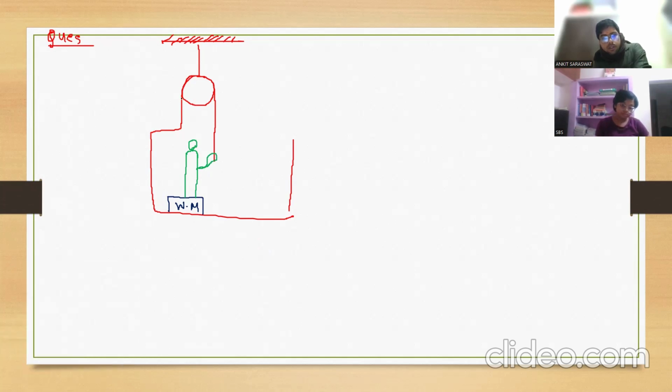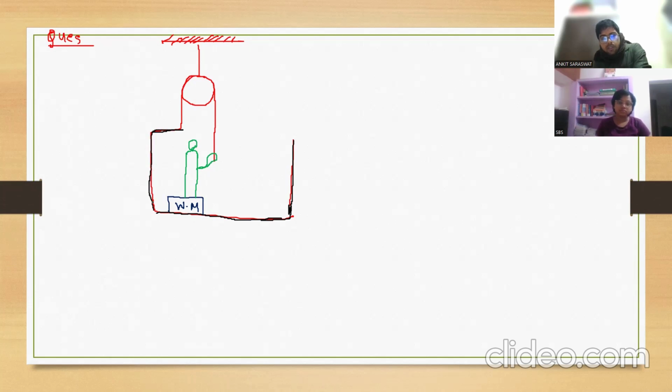This is the string and this is the structure, with the help of one pulley, string, and platform. This is the platform, from here to here.